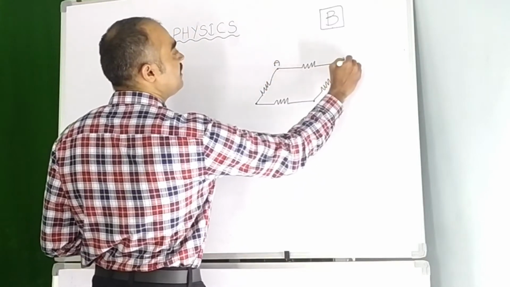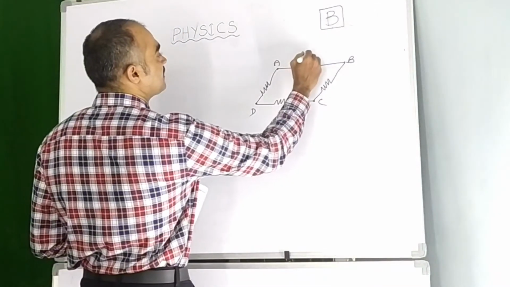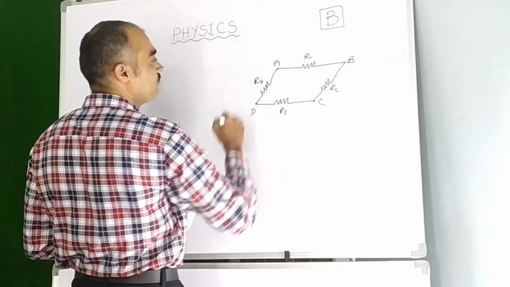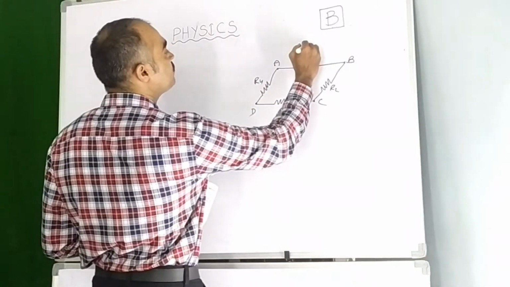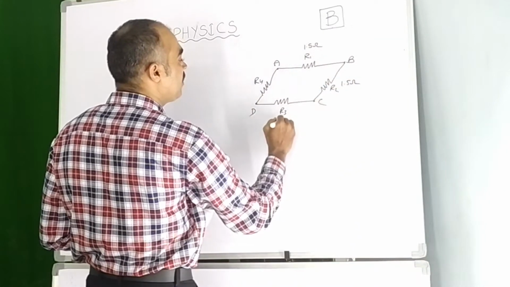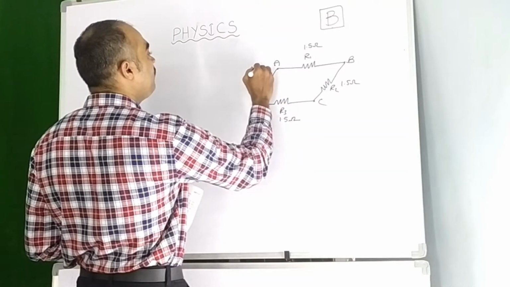Let us take the parallelogram as ABCD. Let us consider these as R1, R2, R3 and R4, each of 1.5 ohm.